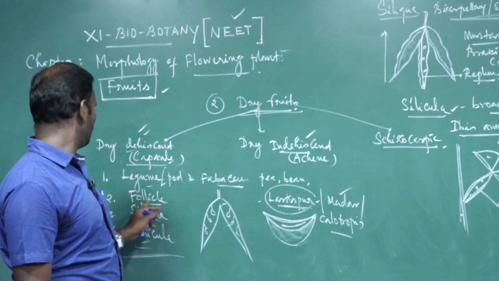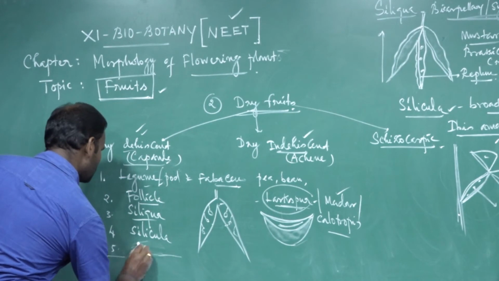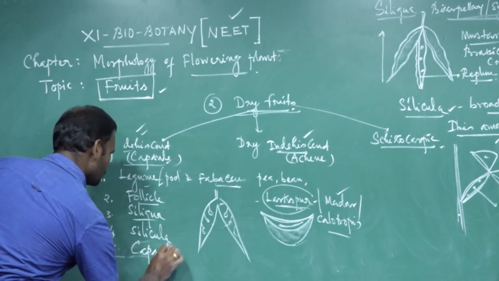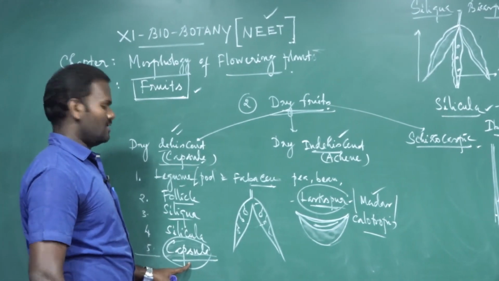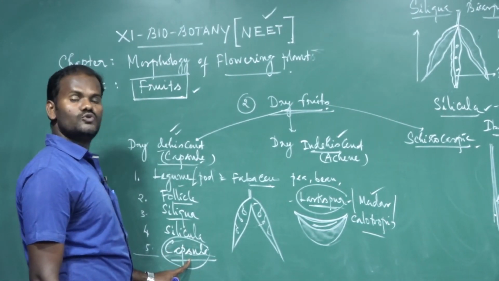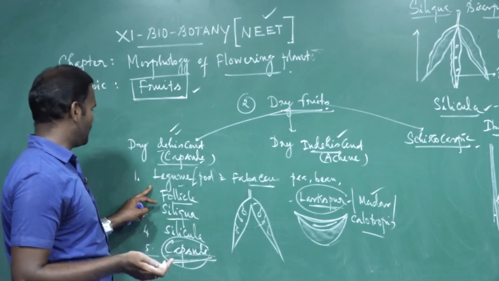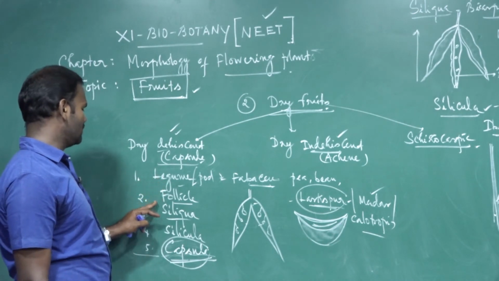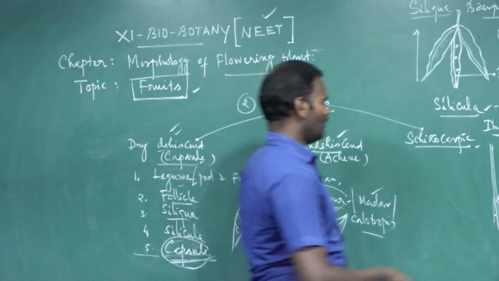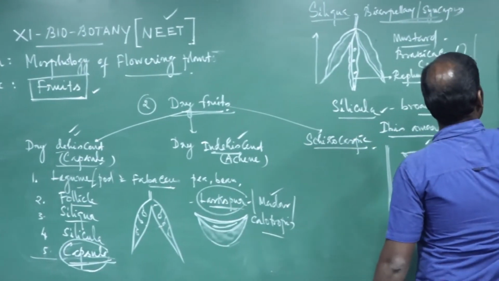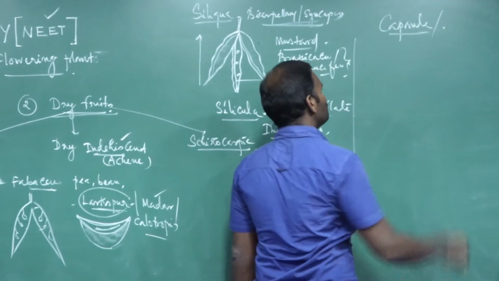Then the fifth one is capsule. Capsules develop from a multicarpellary syncarpous superior ovary. Once again, remember the five types: legume, follicle, siliqua, silicula, then capsule. Next, capsule: how are the fruits developed? It is developed from a multicarpellary syncarpous ovary.